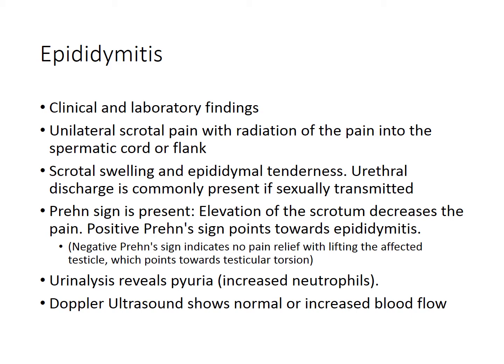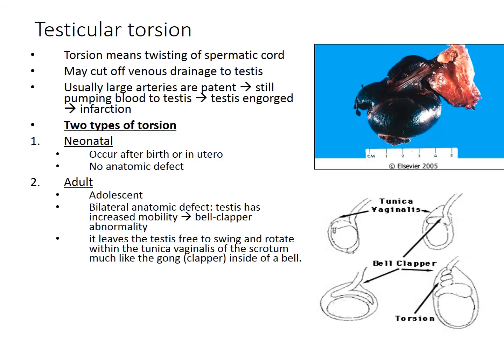Positive Prehn sign points towards epididymitis. Negative Prehn sign indicates there is no pain relief with lifting the affected testicle, and this points towards testicular torsion. Urinalysis usually reveals pyuria or increased neutrophils, and Doppler ultrasound shows normal or increased blood flow.